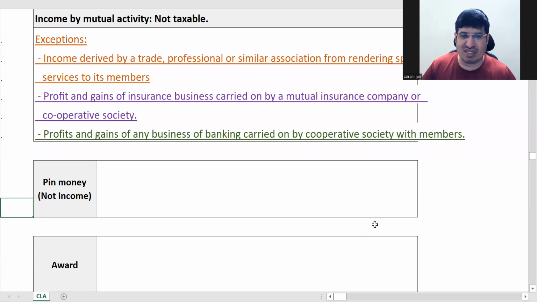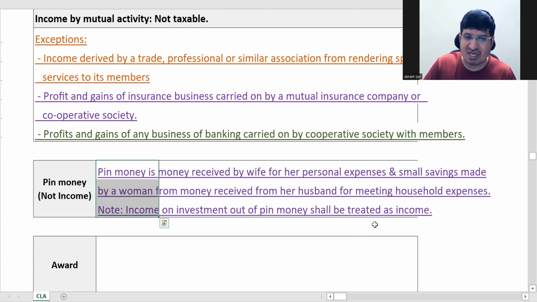Then pin money. This is a very simple thing. Nowadays many women are working and financially independent, but most of them even today depend on their husband's income. When they get money for the monthly expenses, they save something.